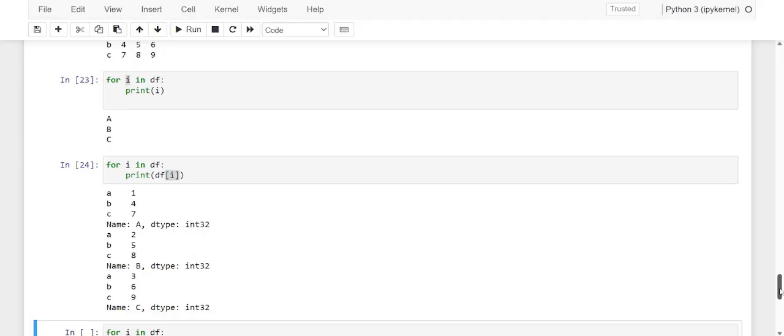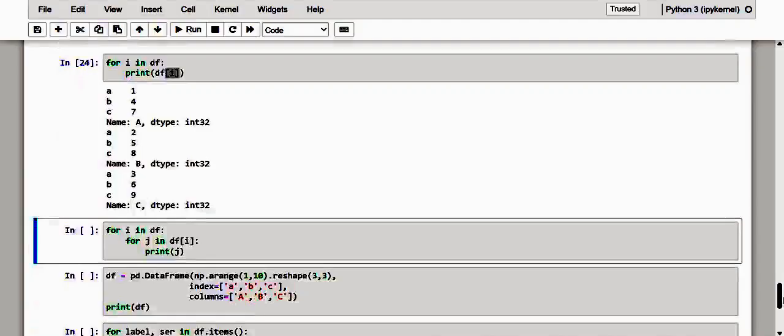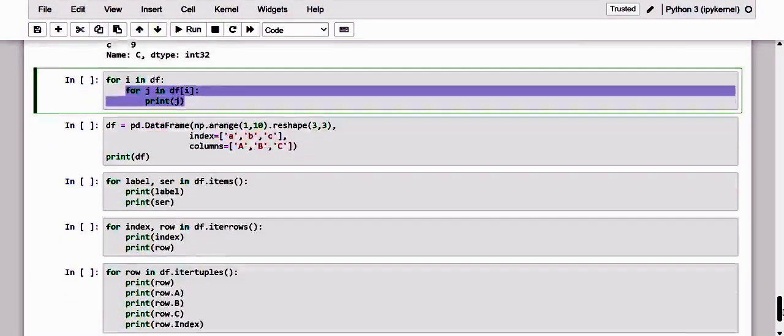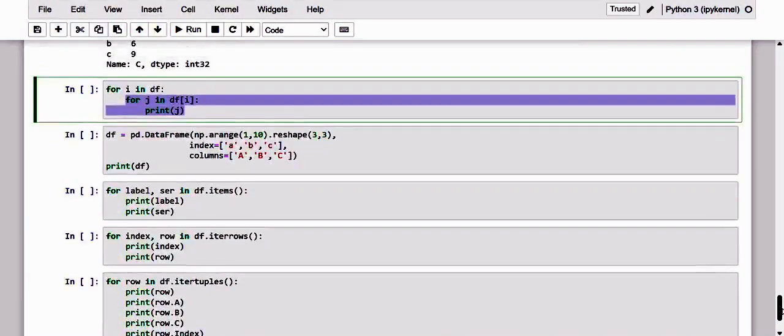Got it? Yeah, in this way, in each for loop, we get a series corresponding to the column selected by the iteration I. And if, on the other hand, you want to iterate over the elements inside the column, you will have to add another level of iteration. That is what we just say here. Of course, it is a nested loop like that. Okay, so it is like a nested loop.